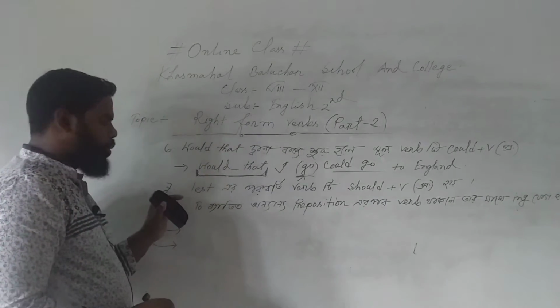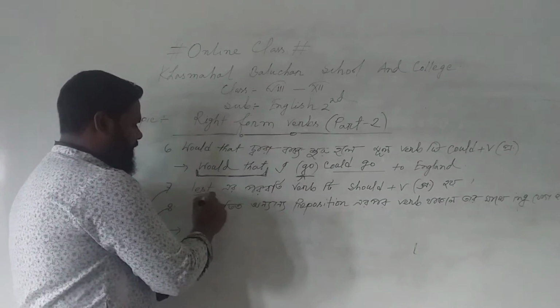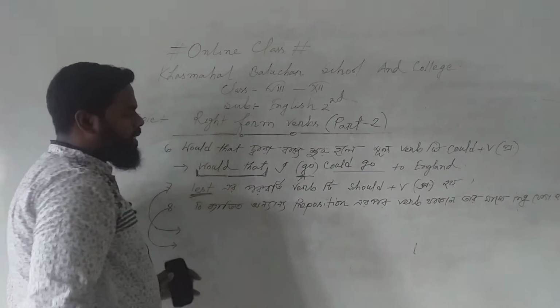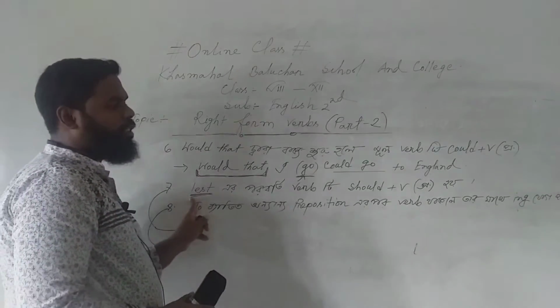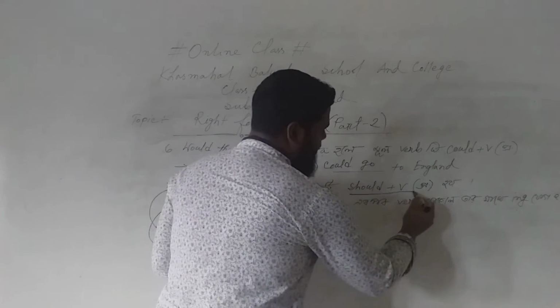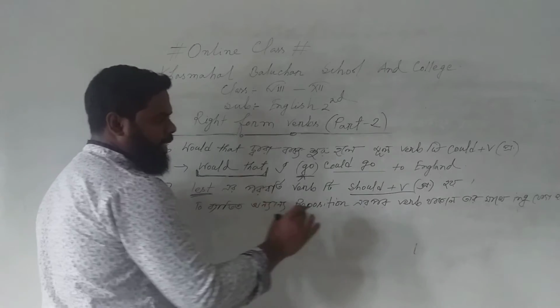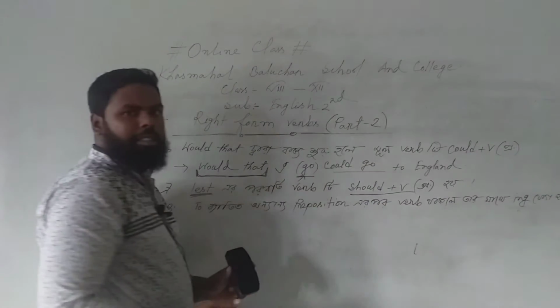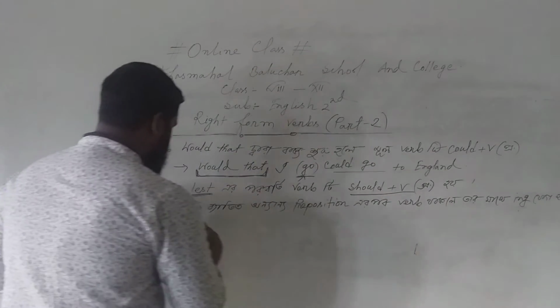Let's go to the next rule, and it will be rule number 7. Lest. Lest, it's a connector. If you find lest in the middle of a sentence, you have to correctify the verb by writing should just before the verb, and then the verb should be in its base form. So let's do an example.